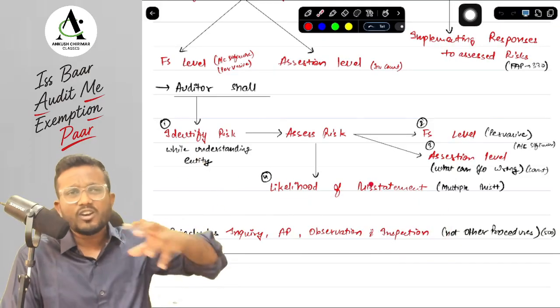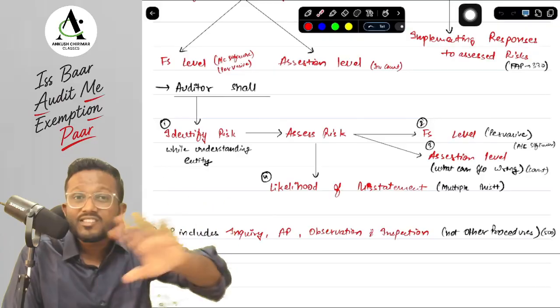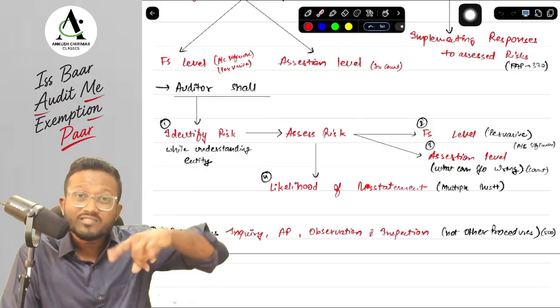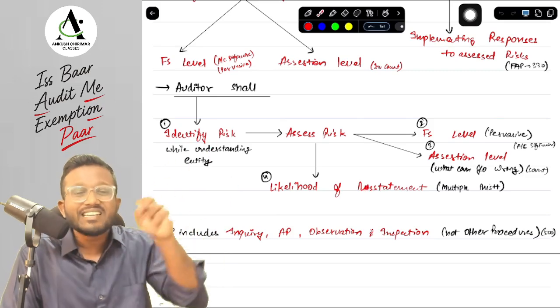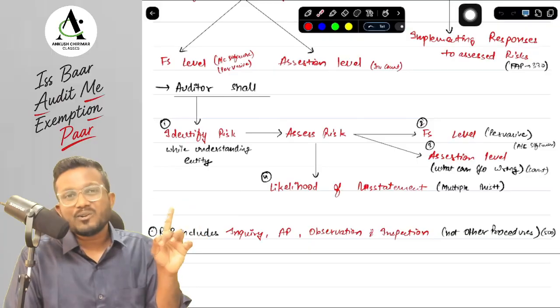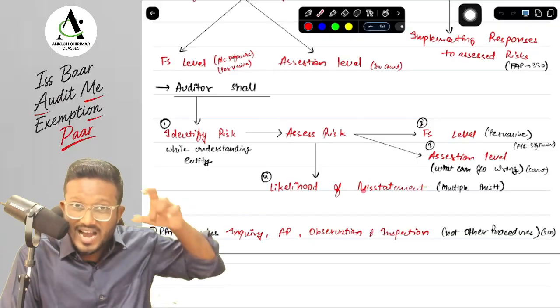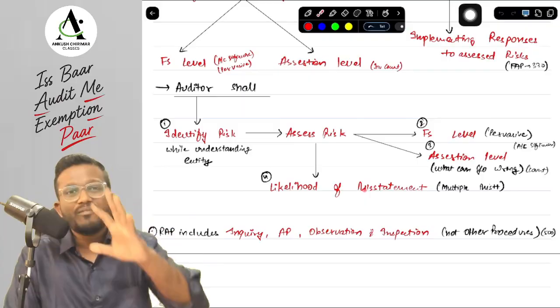There are other procedures, maybe you can say external confirmation. That is not part of risk assessment procedure, because in external confirmation we are doing testing of the balances, and testing is not included in risk assessment procedure. That was asked by ICAI in MCQs and descriptive questions, which we will be doing soon.